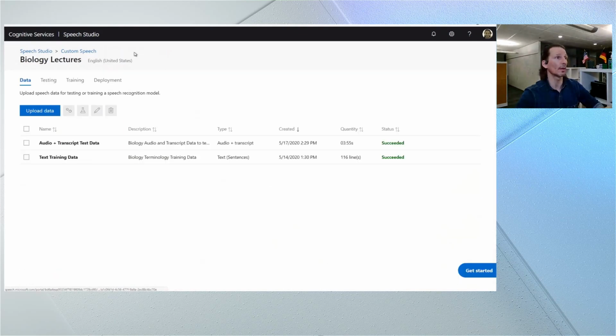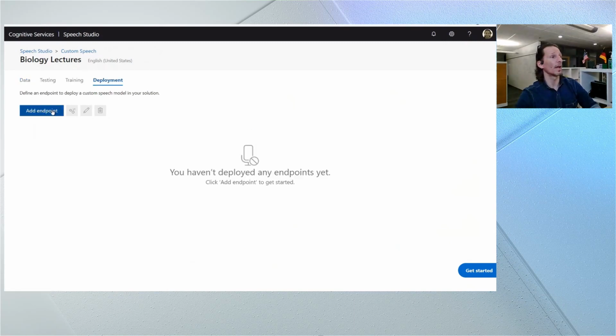If I've done that a few times, or even just twice, I can then go and deploy the model and add it to my Azure resource that I've already created. From that point forward, any recognition that I send to that particular resource will be recognized using that model. And only I have access to that model. It's now part of my competitive set of assets.